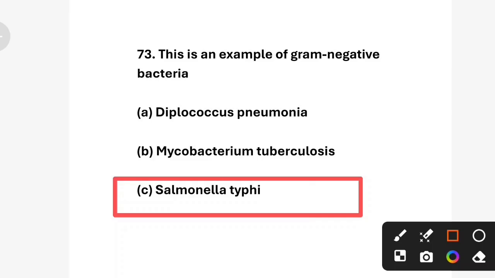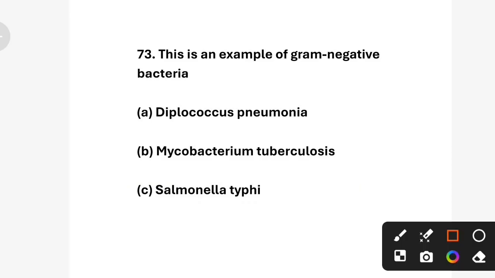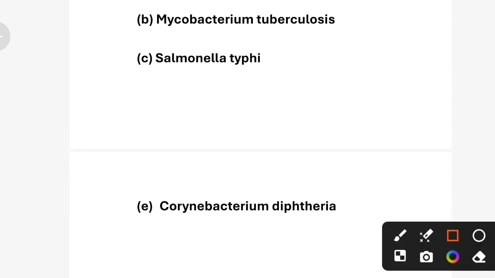Diplococcus pneumoniae is a gram-positive bacteria. And Mycobacterium tuberculosis is acid fast, not gram-negative. Corynebacterium diphtheriae is gram-positive and causes diphtheria. Only Salmonella typhi is a gram-negative bacteria.